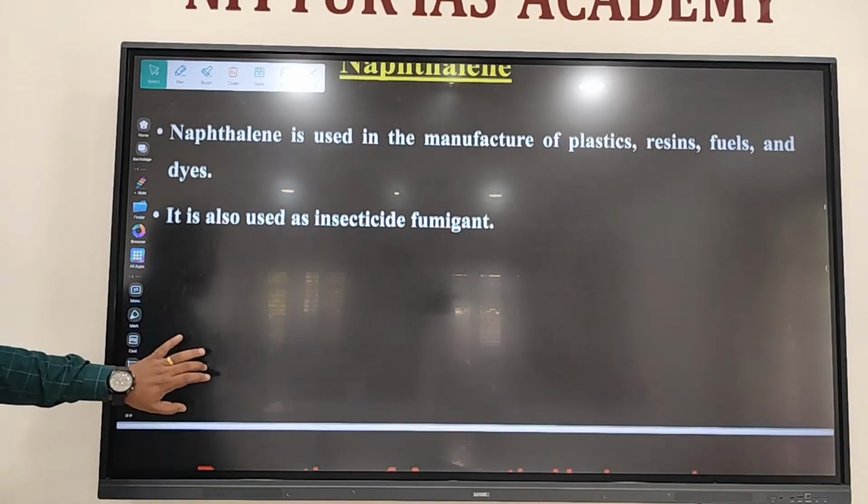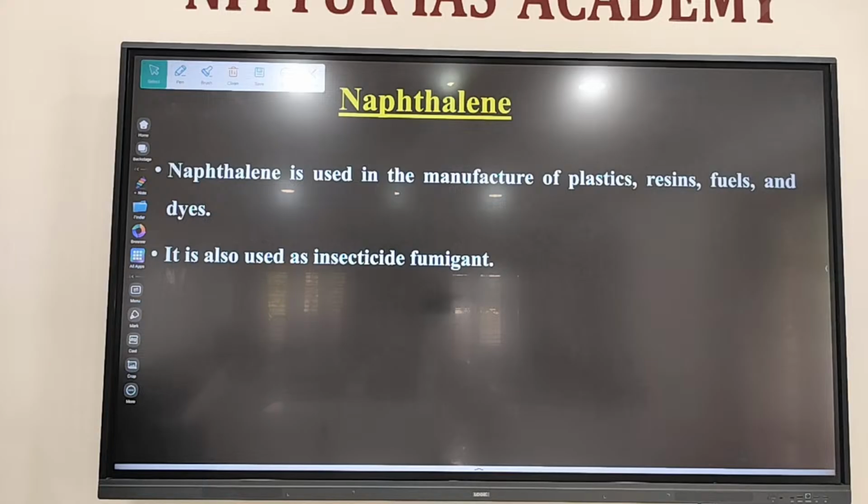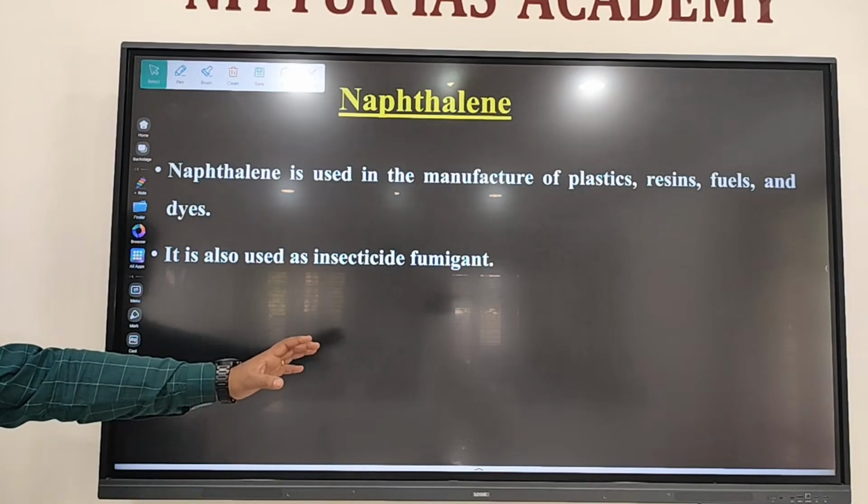Then naphthalene, an insecticide and fumigant. Fumigant means it will create fume, smell. Generally, where do you use naphthalene balls? To get rid of small insects like cockroaches, etc. You use naphthalene balls in the wardrobe, etc. These naphthalene balls, present inside a closed chamber, will produce a smell, fume, gas that will avoid the insects.